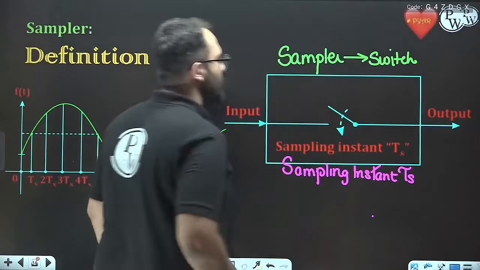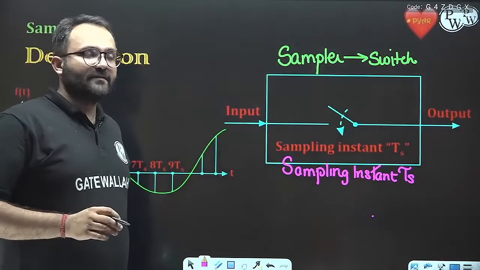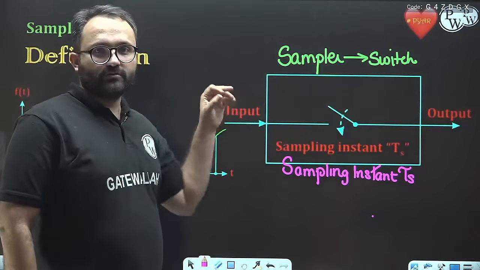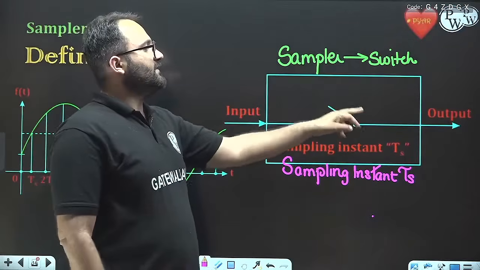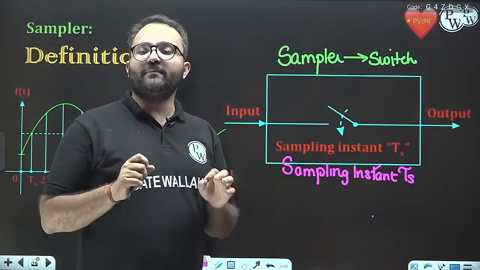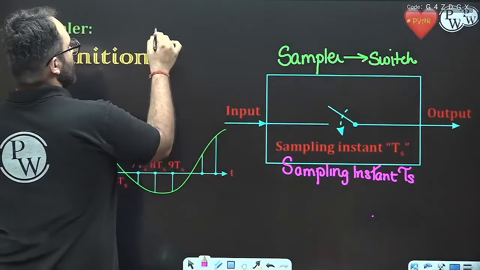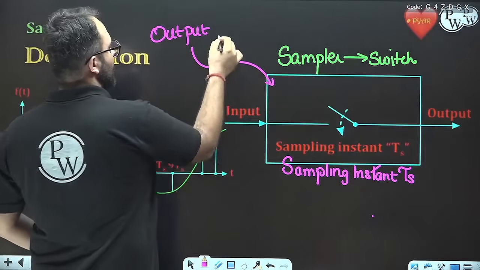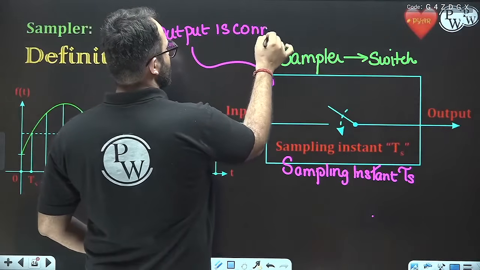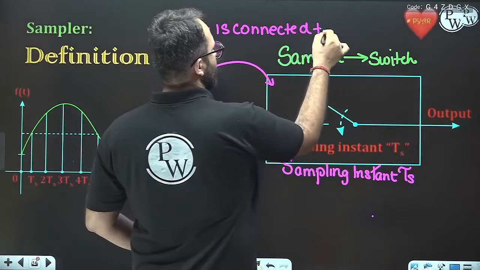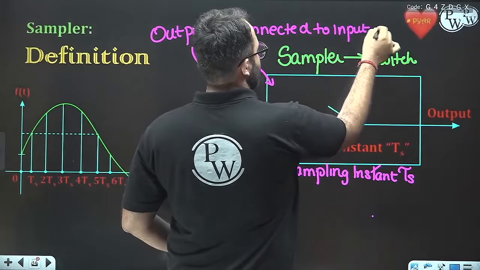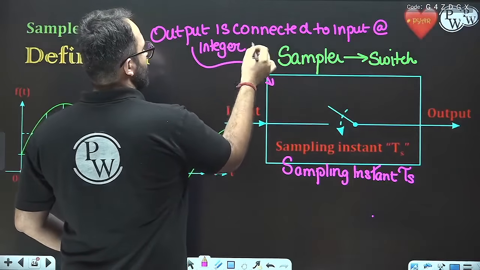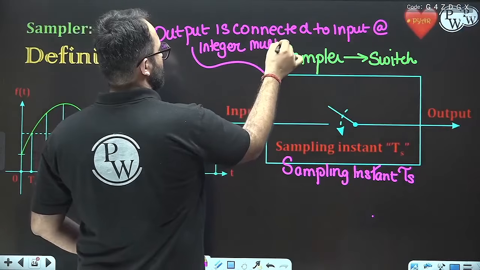Sampling instant means that the output is connected to the input at integer multiples of TS. Just listen to me carefully. The output is connected to the input at integer multiples of TS.